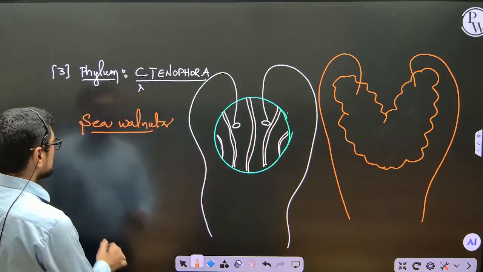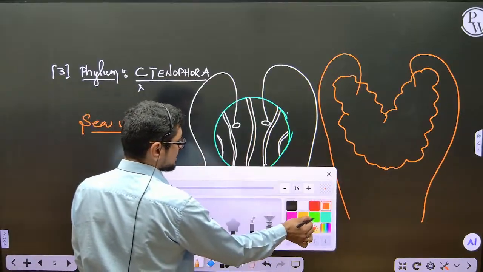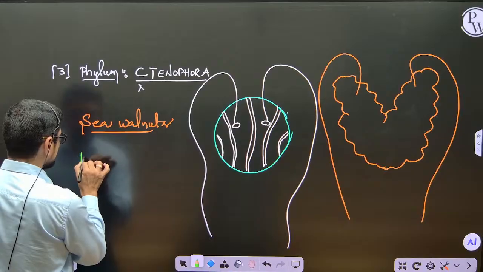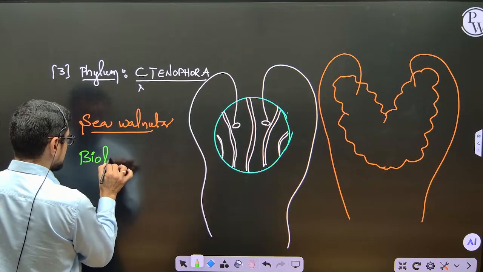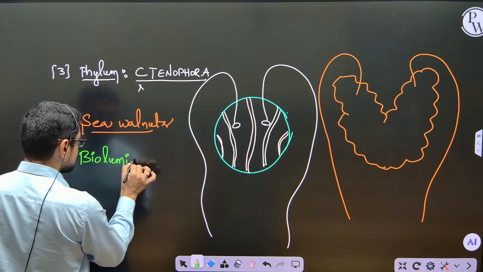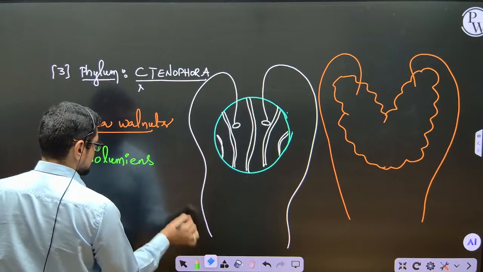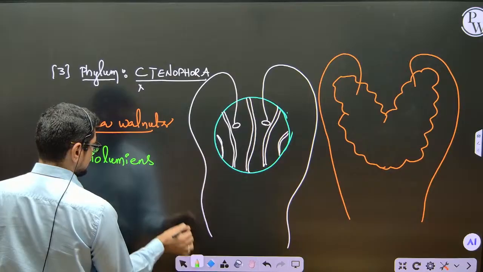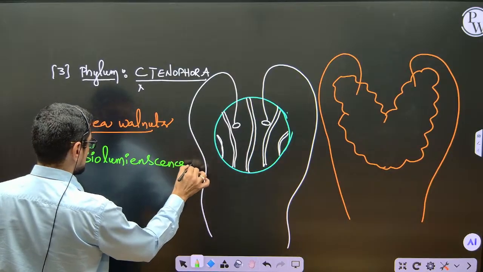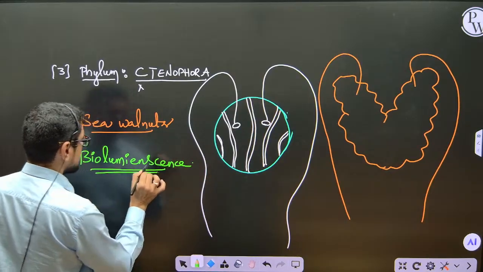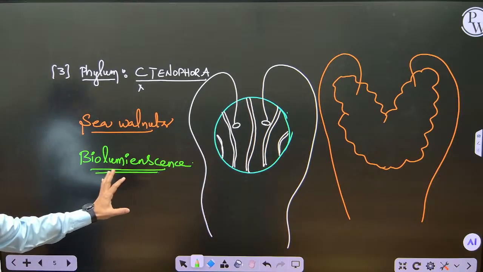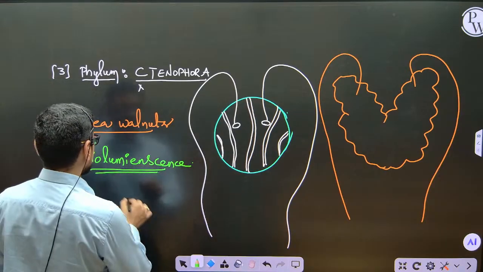And one beautiful feature here is bioluminescence. What is this bioluminescence?